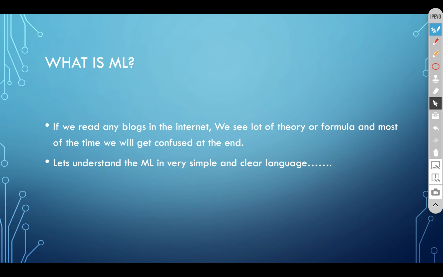In the third case, the child will be exposed to fire or any hot objects. It will learn from the mistakes. That means once it touches that, maybe fire or electricity switches, next time it will not touch that. So it will understand from the mistake. So these are the 3 different types of learning. Similarly, we are feeding data to the computer, and the computer will learn from past data or experiences to analyze future trends and actions or recommendations.